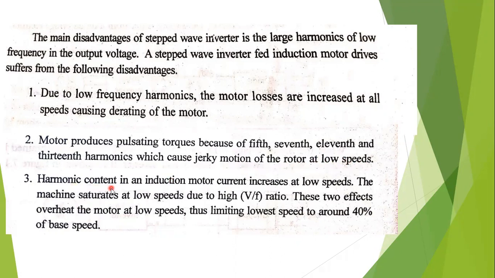Next, the harmonic content in the induction motor current increases at low speeds. The machine also saturates at low speeds due to the high V/F ratio. These two effects overheat the motor at low speeds, thus limiting low speeds to 40% of the base speed. So these are some disadvantages of the stepped inverter.